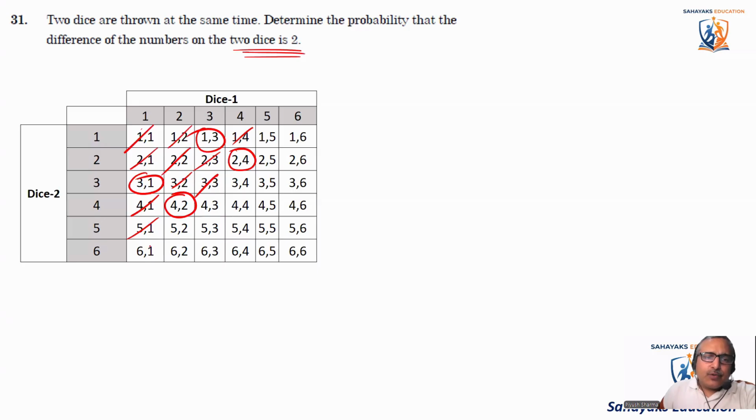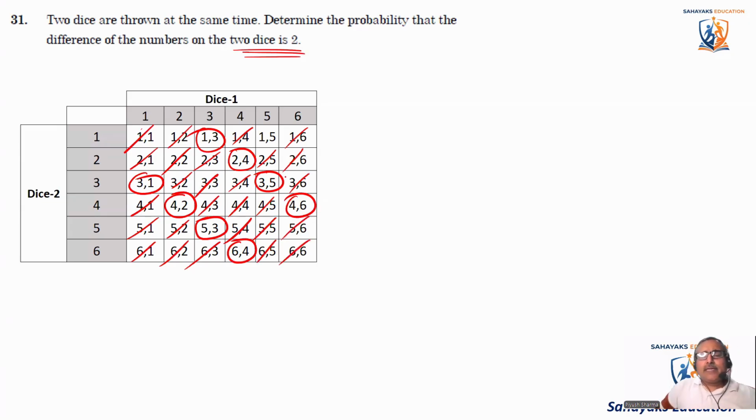Okay. If you look, 6 1, no. 5 2, no. 4 3, no. 3 4, no. 2 5, no. 1 6, no. 6 2, no. 5 3, yes. Okay, and similarly 3 5, the difference is 2. This is no. This is also no. 6 3, no. 5 4, no. 4 5, no. 3 6, no. 6 4, yes. The difference is 2. Here it is no. Here it is again no. And this difference is not 2.